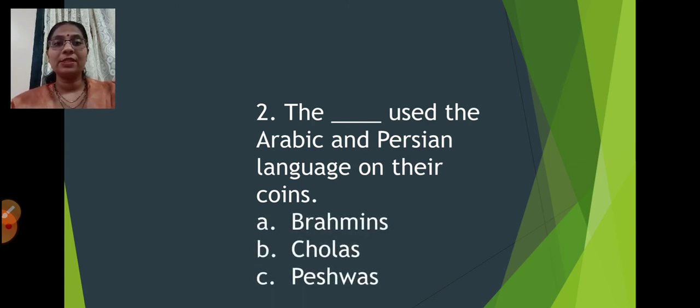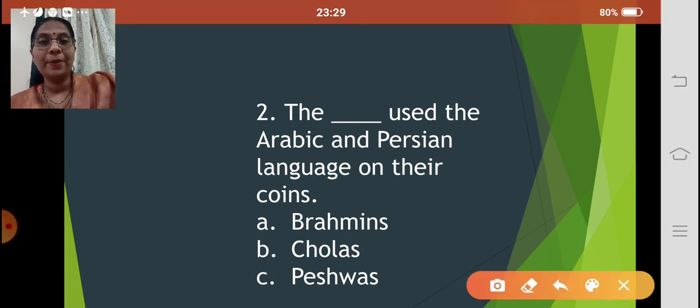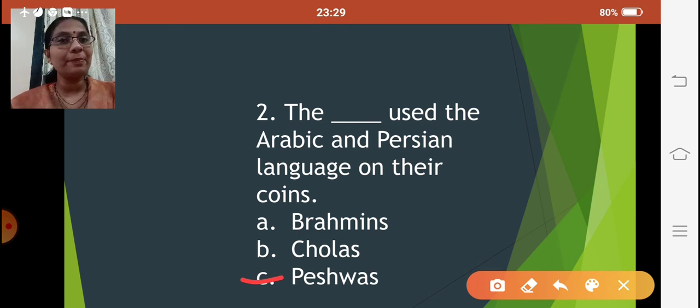The Brahmins, the Cholas, or the Peshwas. Our answer is the Peshwas. The Peshwas use the Arabic and Persian language on their coins.